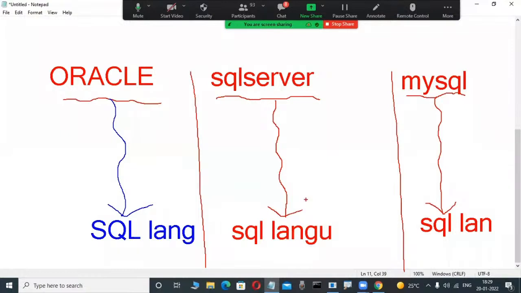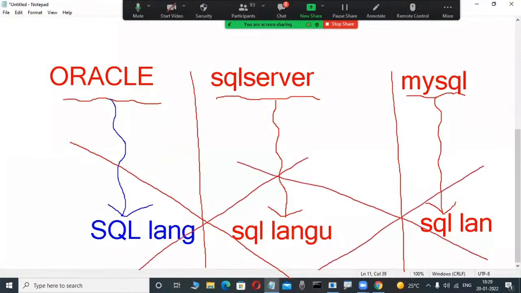Maybe some technical persons in our class can say. Are all these SQL languages the same or different? Many in our class are saying same. That is 100% wrong. These SQL languages are different, not the same. Why are so many students confused?